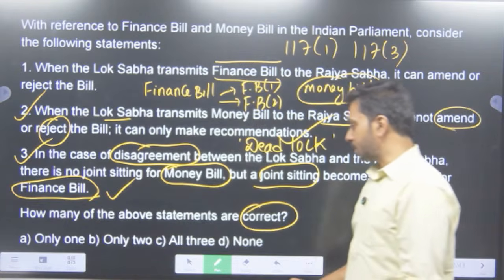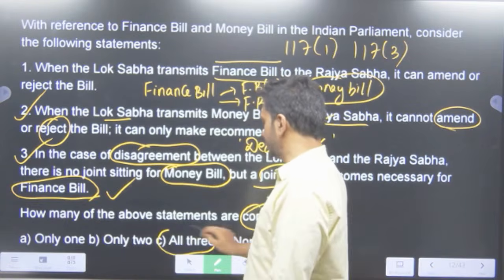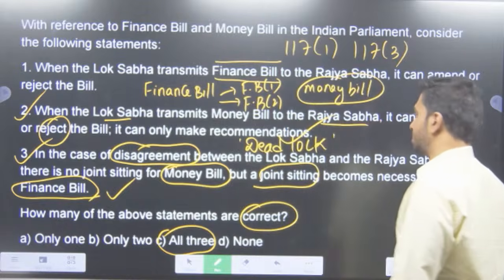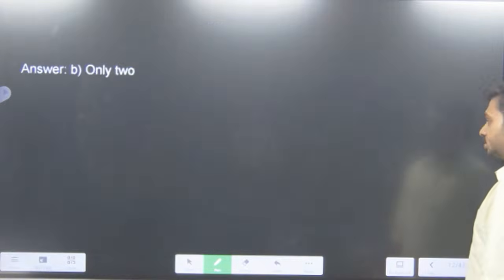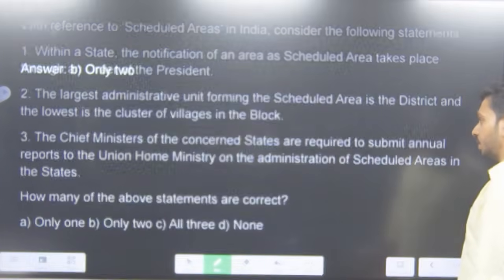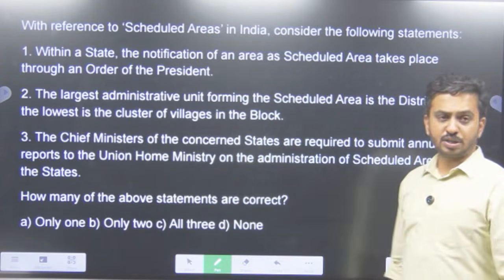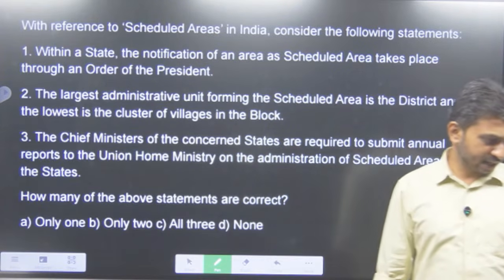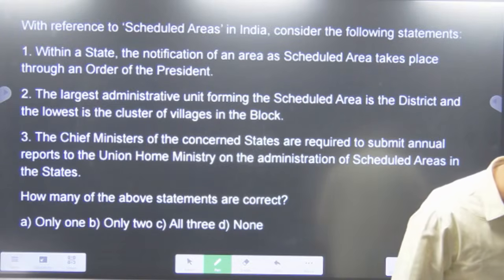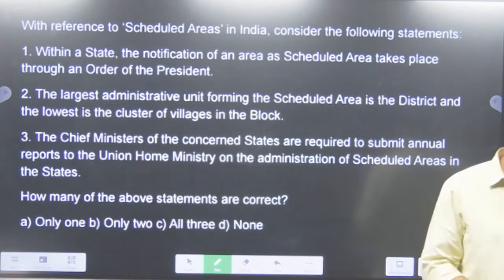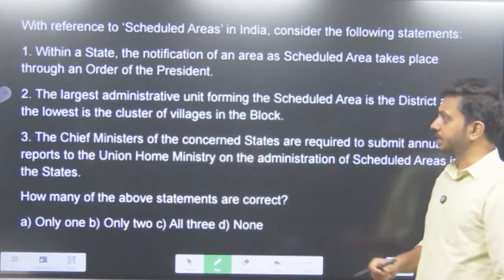So how many of them are correct? All the 3 here are correct. Okay. So in some books, they have given it as only 2 are correct. Okay. With reference to the scheduled areas, are you guys getting it? No joint sitting for the money bill. Yes, correct. Abhimanyu, correct. Game changer, correct.